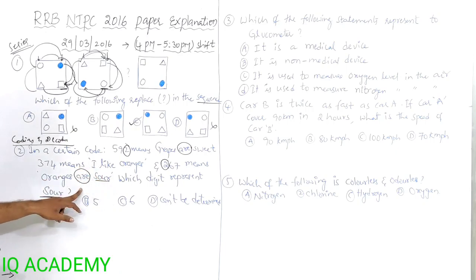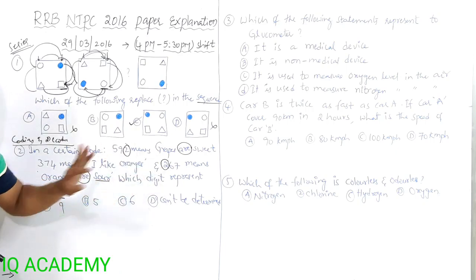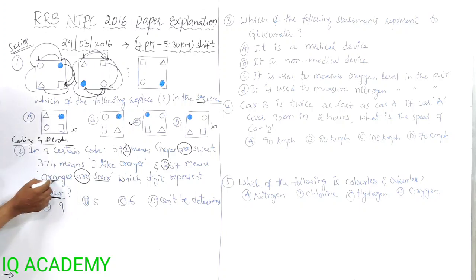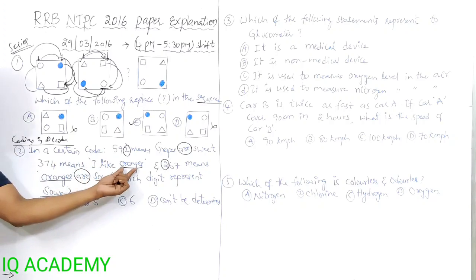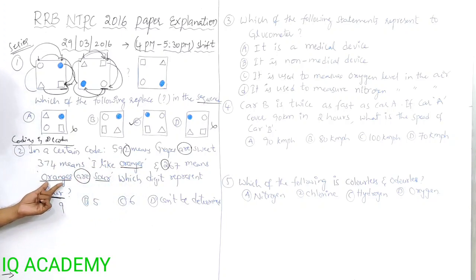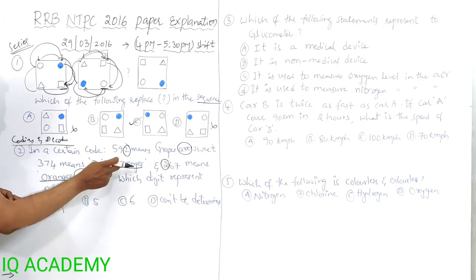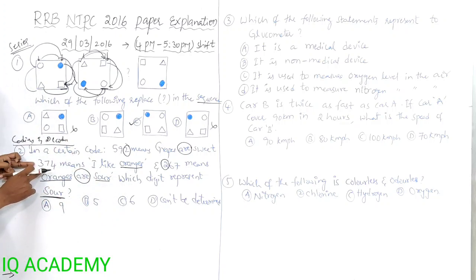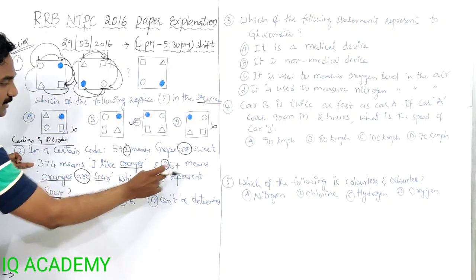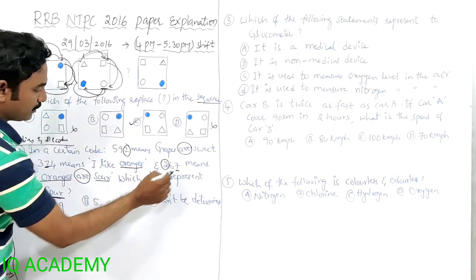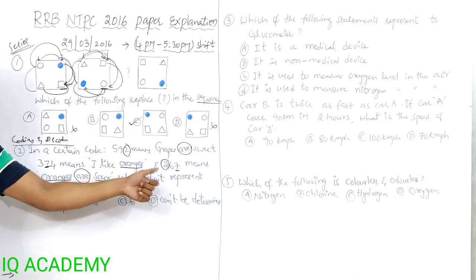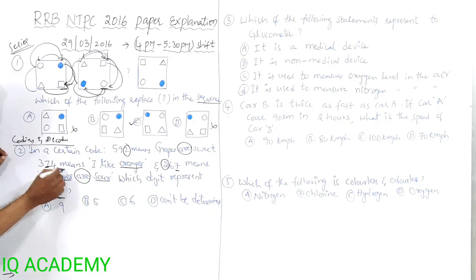So we eliminated R now. R means 2. Then the next one we have to eliminate is oranges. Where do you find oranges? In this sentence you find oranges. Here also oranges is there. In these two, what is common? 374, 267. What is common? 7 is common. So oranges is 7.